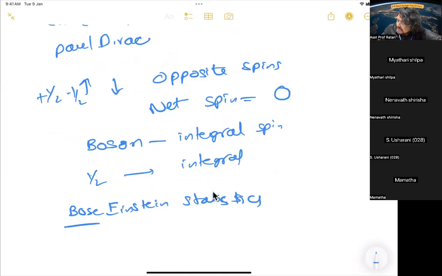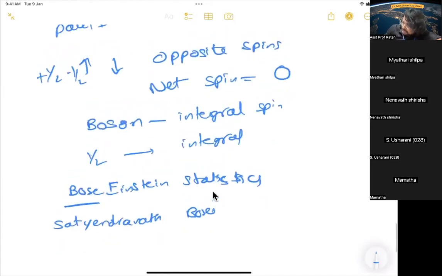He is an Indian, Satyendranath Bose. He got the idea about these particles and proposed integral spin particles and their statistics. Many scientists did not accept his theory, but Einstein supported it. That's why it later became Bose-Einstein statistics.